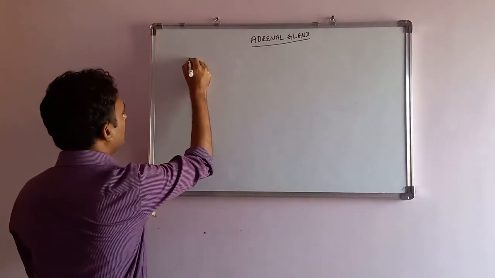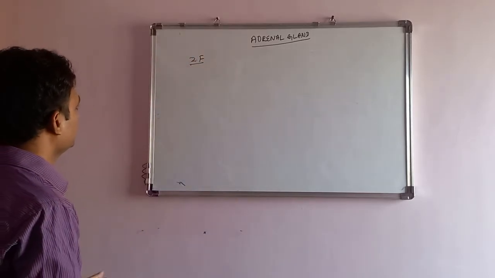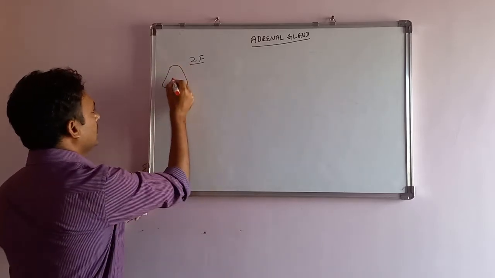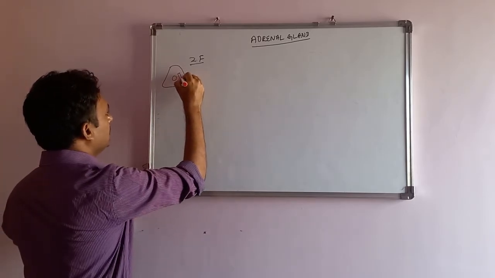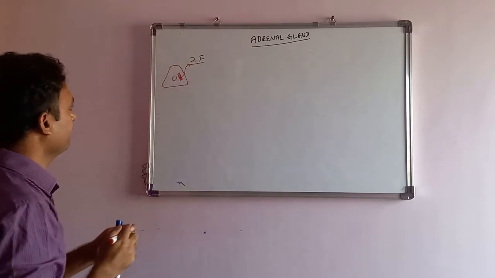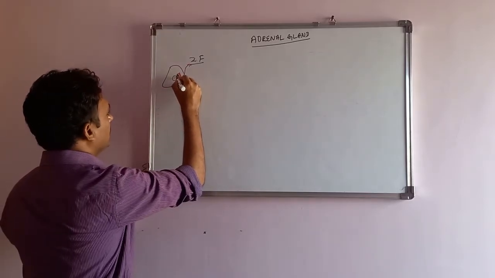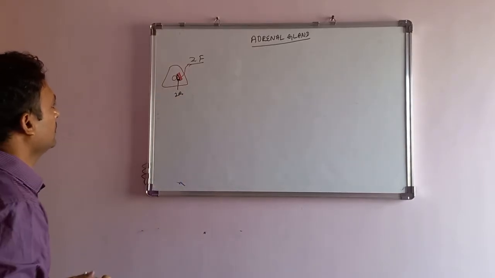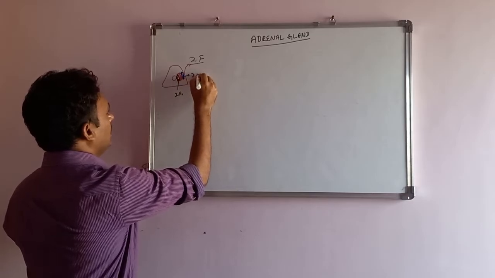Write down zona fasciculata. This is the adrenal gland. The center part is the medulla. This layer is zona fasciculata, the inside layer is zona reticularis, and the outside layer is zona glomerulosa.